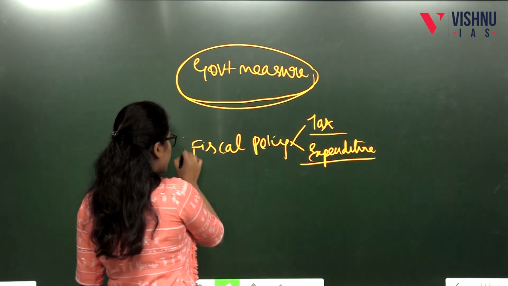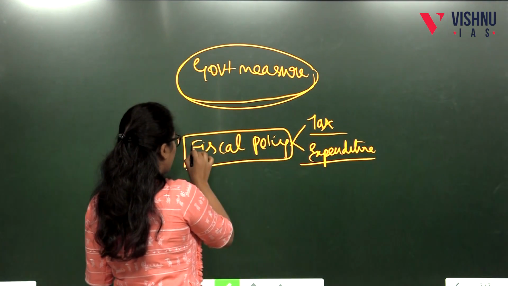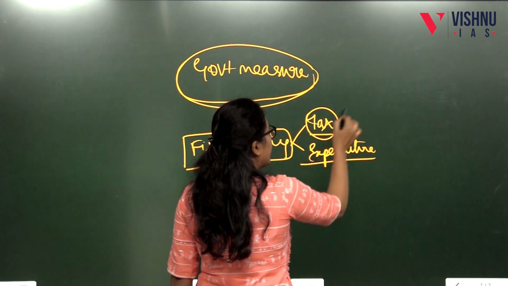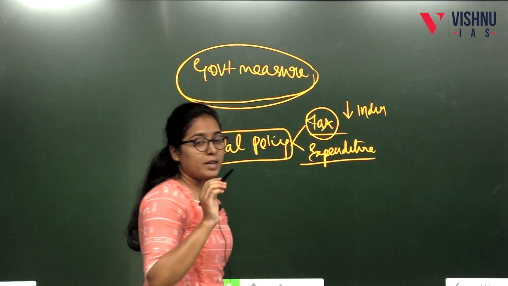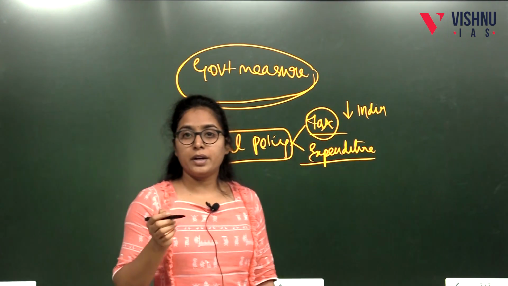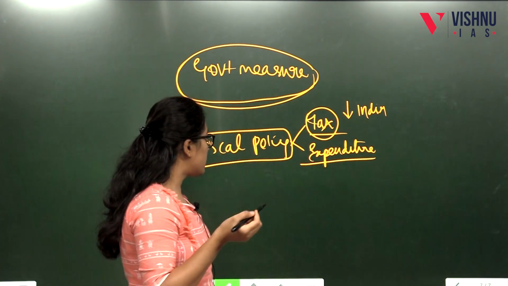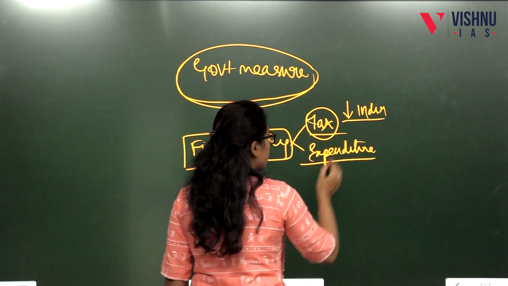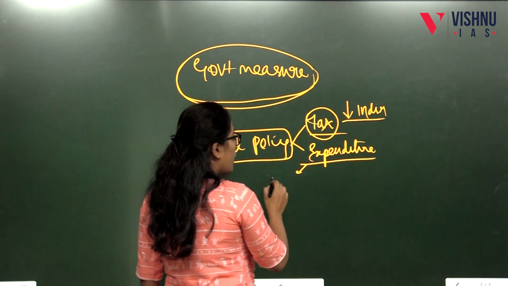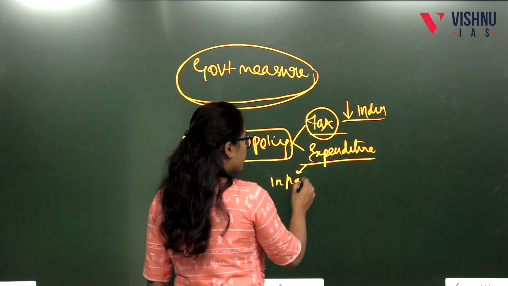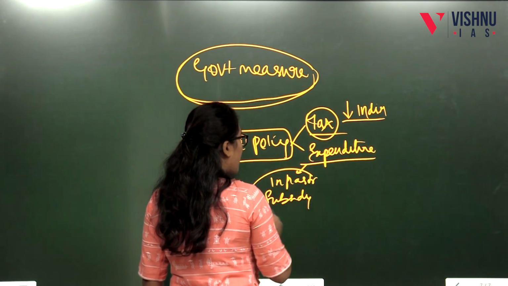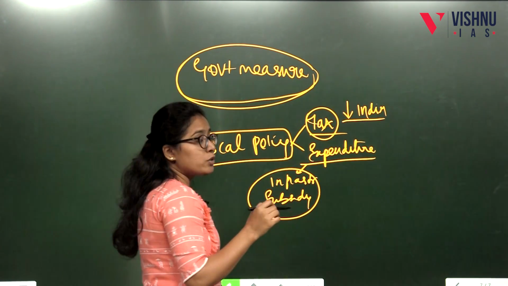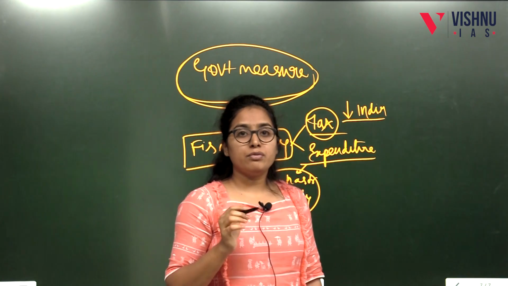So it will change fiscal policy: it will decrease indirect taxes, that is, the taxes on products, making products cheaper. And on expenditure, it will spend on infrastructure and give subsidies on products. By this way the government tries to reduce the effect of inflation.